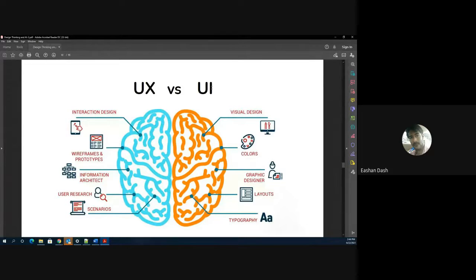For example, let's consider the case study of Zomato. The Zomato app can follow all the visual design rules we saw in yesterday's session, which covered Fitts's law and all those laws.